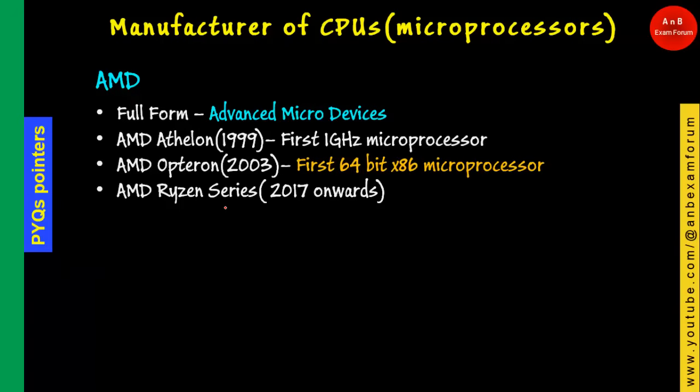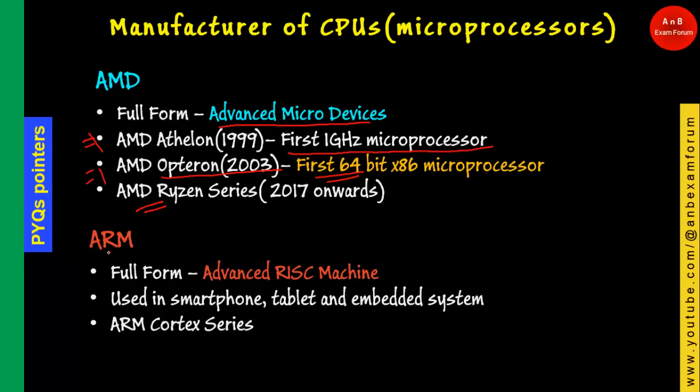The next very popular company is AMD, that is Advanced Micro Devices. I think it is a European country. The first 1 gigahertz microprocessor, the AMD Athlon, was designed by this company. The first 64-bit microprocessor was designed by AMD, the Opteron, in 2003, whereas the first 32-bit was made by Intel, but the first 64-bit x86 microprocessor was developed by AMD. And currently we have the Ryzen series, which has been operating from 2017 onwards.